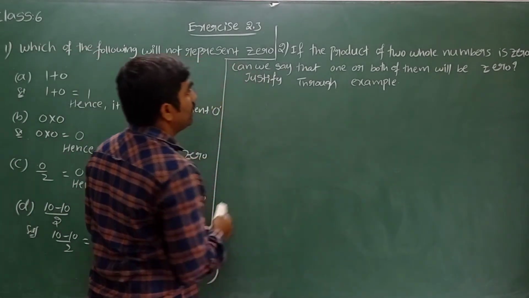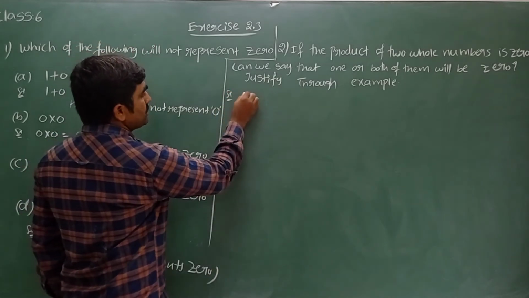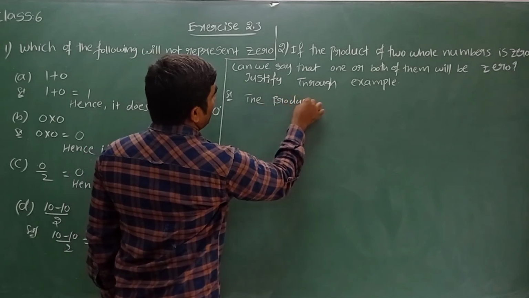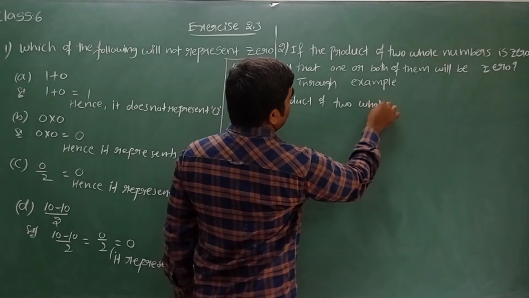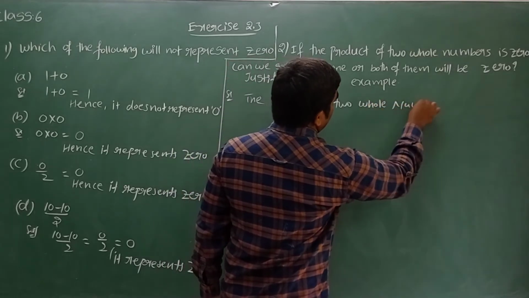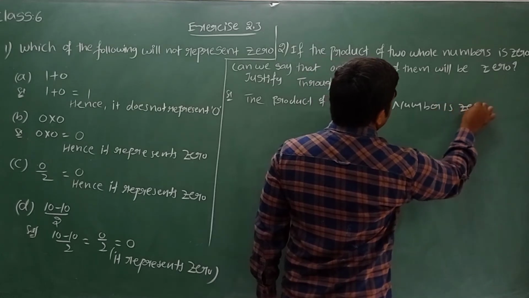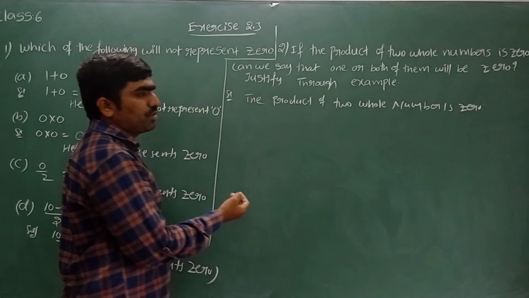The product of two whole numbers is 0. Solution: the product of two whole numbers is 0. We can say that one number is also 0, no issues.